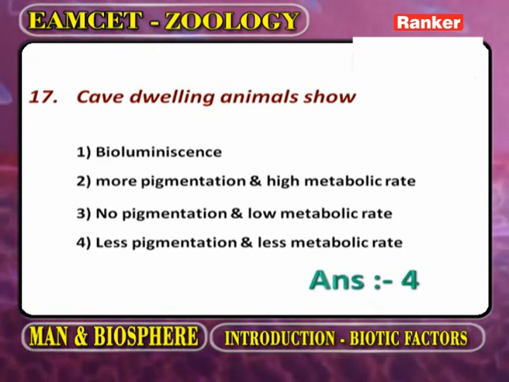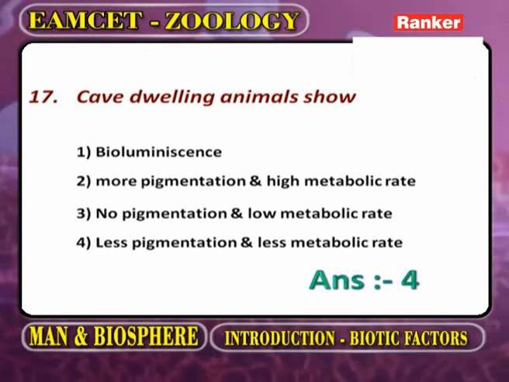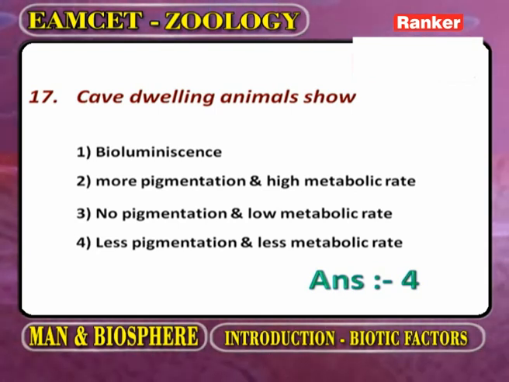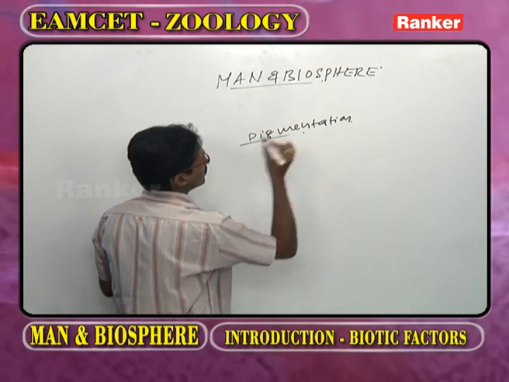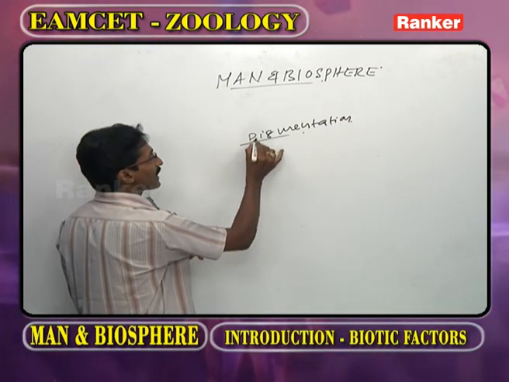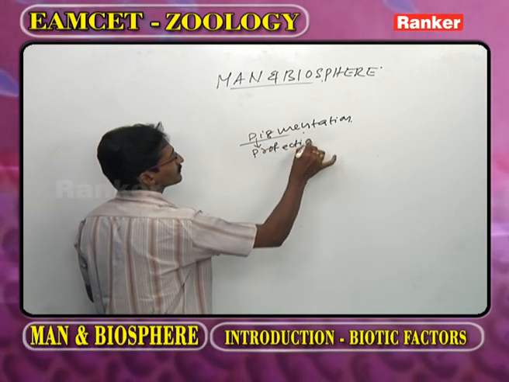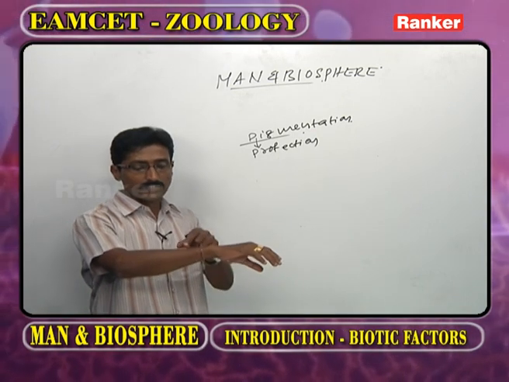Cave-dwelling animals. As we observe the biological effects of light on living organisms, one is pigmentation. What is the significance of pigmentation? That is protection.